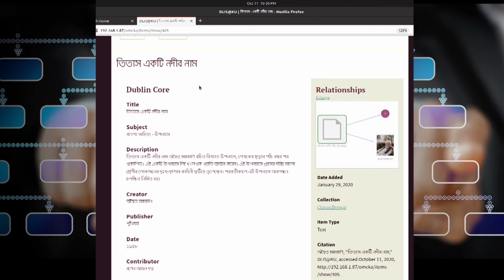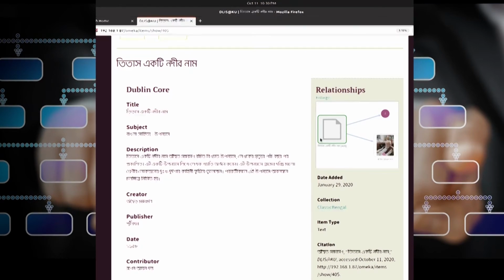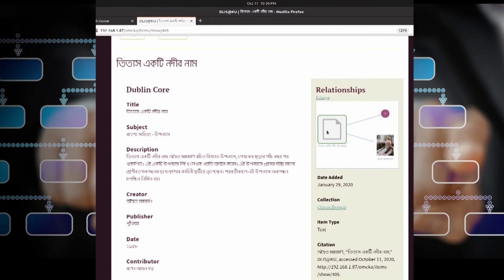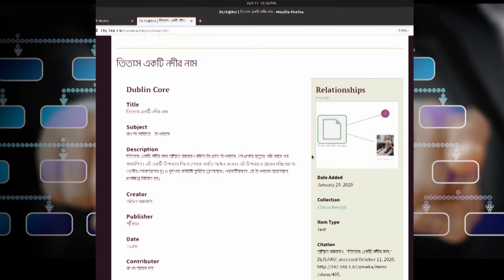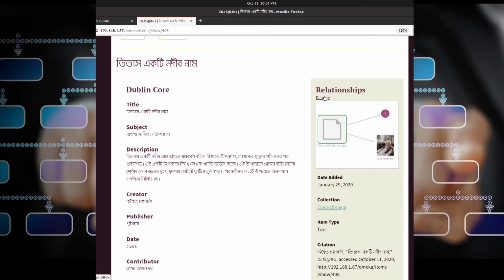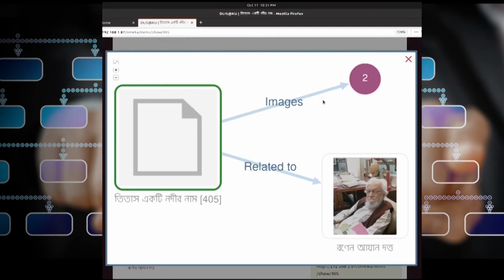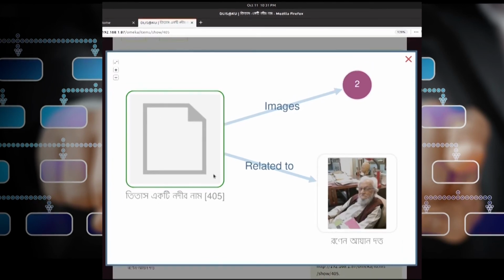So suppose one user is interested to explore the relationship, that means to explore different kinds of related objects with this primary reference object. Now if I click the enlarge button, this graph is actually trying to show me that this is the primary reference object.